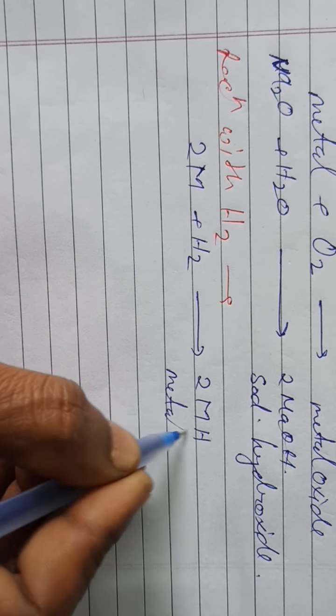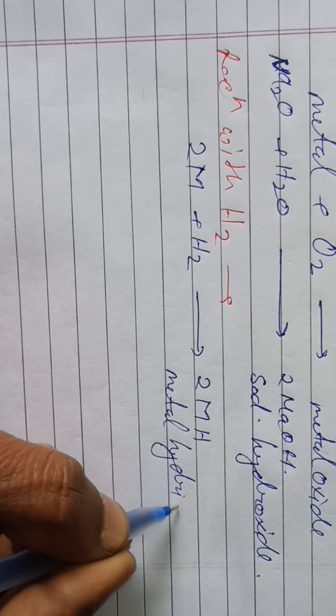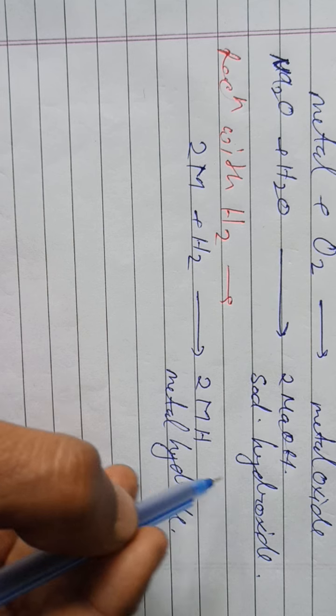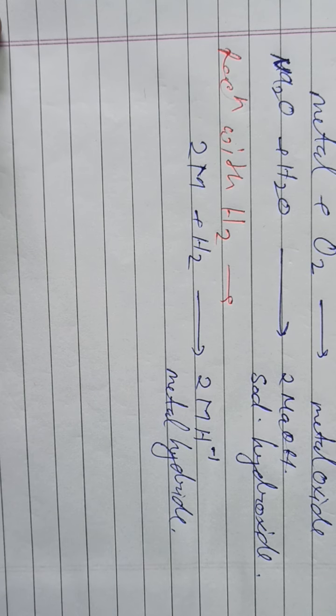The most important thing is that hydrogen always shows +1 oxidation state, but in the case of hydride it shows -1 oxidation state. Only in the case of hydride it shows -1 oxidation state.